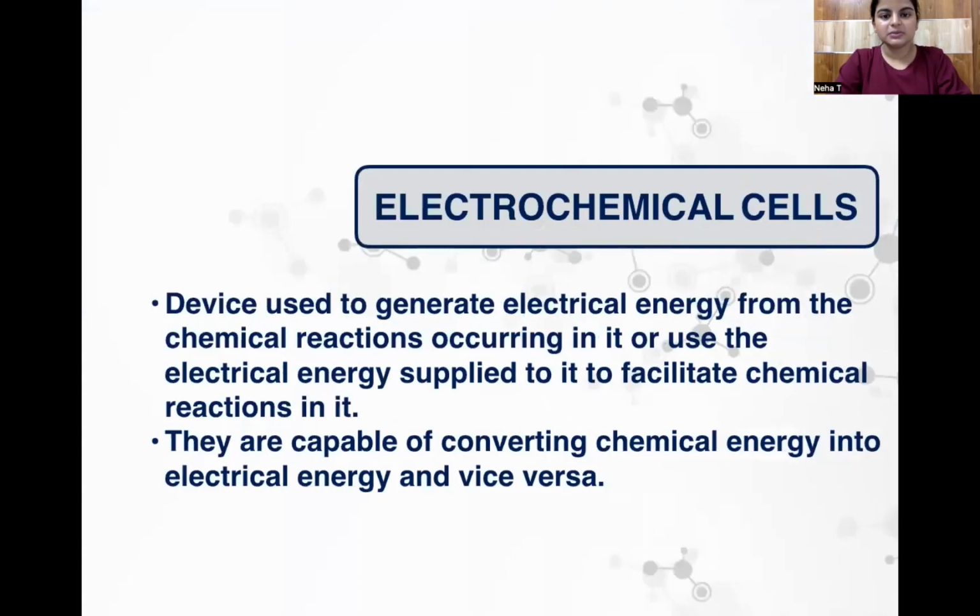What are electrochemical cells? Electrochemical cells are the cells or devices which work on the basis of electrochemistry. Going by the definition, it is the device used to generate electrical energy from chemical reactions occurring in it, or to use the electrical energy supplied to it to facilitate chemical reactions. They are capable of converting chemical energy into electrical energy and vice versa. So these are just the cells or devices which work on the basis of electrochemistry.